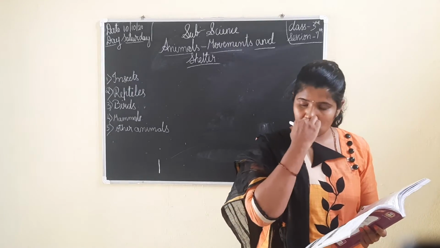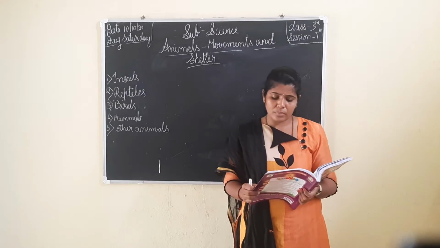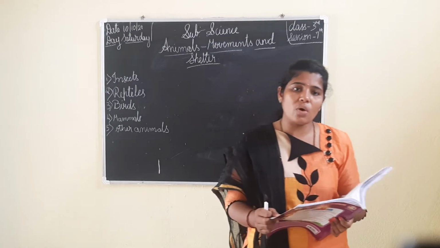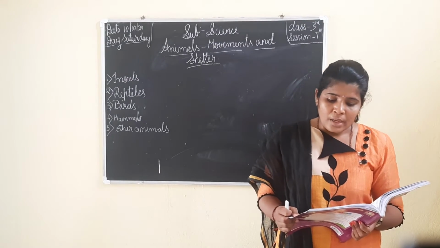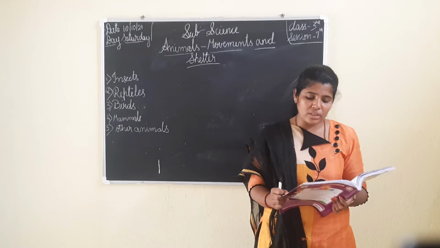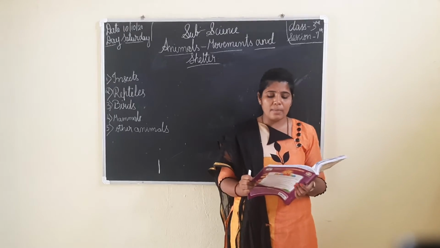Example, you have seen cow, goat, sheep and cats, lions, tigers, all the wild animals also, they will walk with the four legs itself. And they can run, jump and walk with the help of these four legs, that is two forelimbs and two hind limbs.